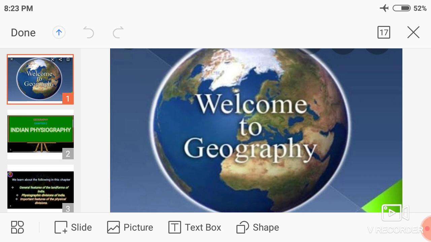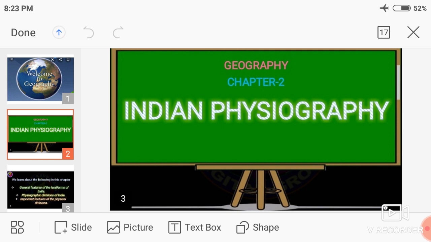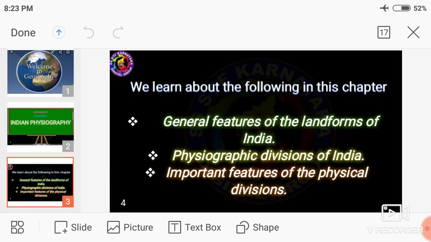My dear students, in the previous class we discussed the geography part of the second lesson, that is Indian physiography. We discussed the general features of the landforms of India and the physiographic divisions of India. Before starting today's topic, let us recall the previous class topic.